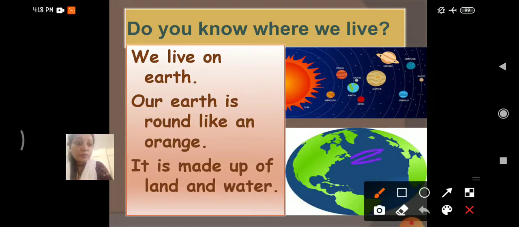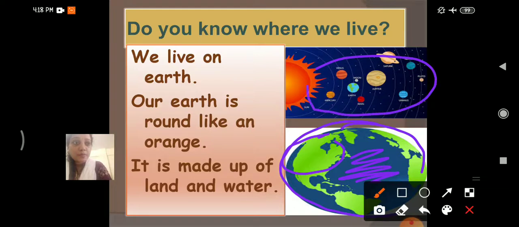See, this blue part is water and the green part is land, and this is our earth. Okay, so our earth is made up of land and water. See, there are so many planets here. We live on our planet earth.